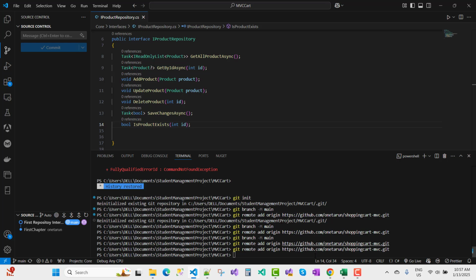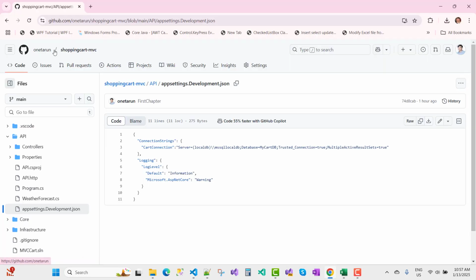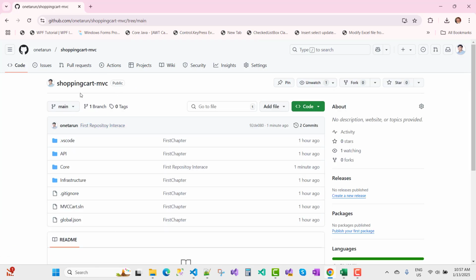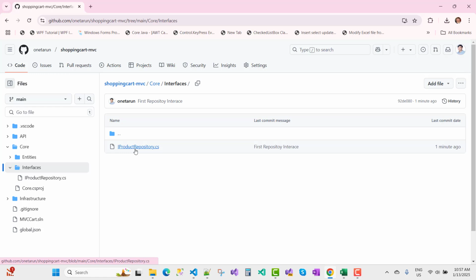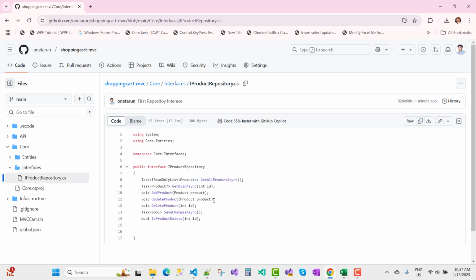You can see in the repository the ShoppingCart-MVC repository, and I want to check the current repository, where we have the Core layer project, and under the Core layer we have Interfaces, and that is my IProductRepository.